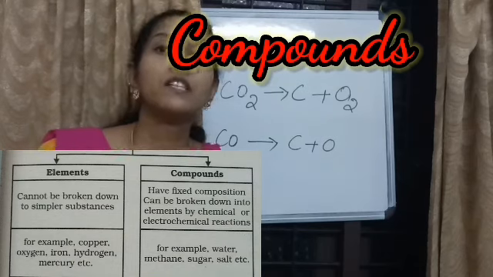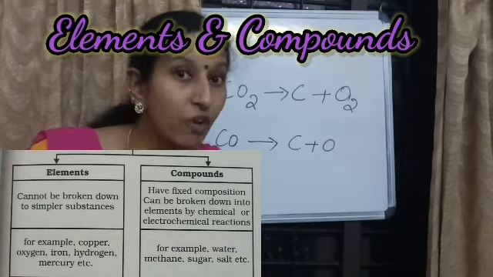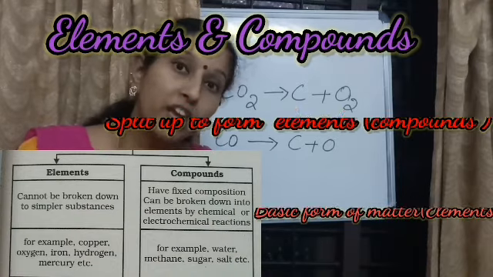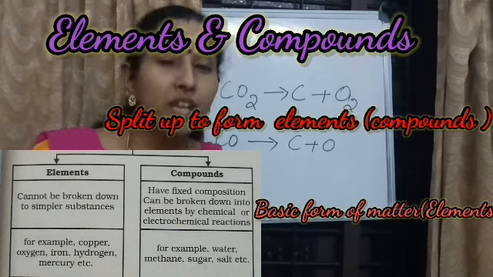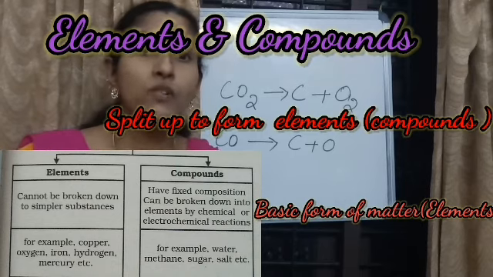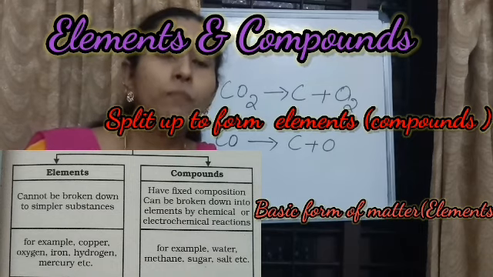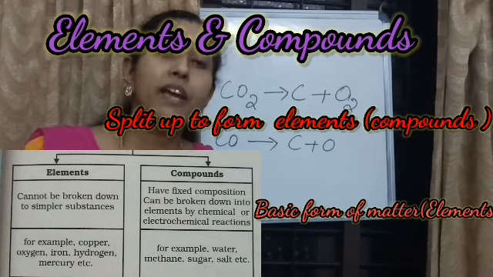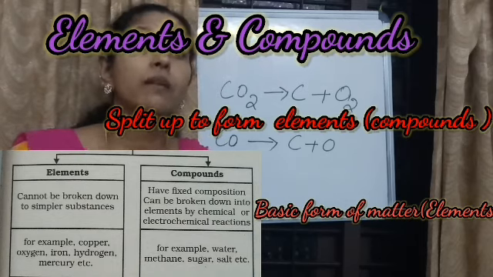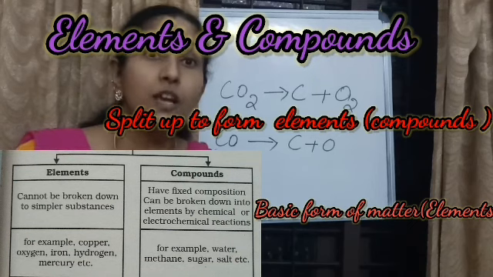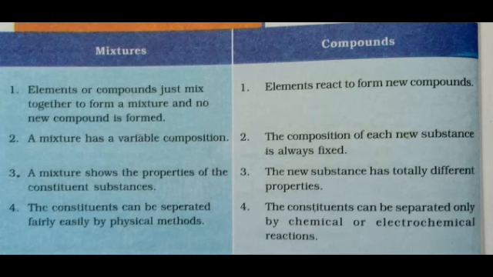So what are the differences between elements and compounds? Elements are the basic form of matter that cannot be further broken down into simpler substances by chemical reaction. And compounds are the substances composed of two or more elements chemically combined with one another in a fixed proportion, and compounds can be broken down into elements. Compounds split up to give the corresponding elements.